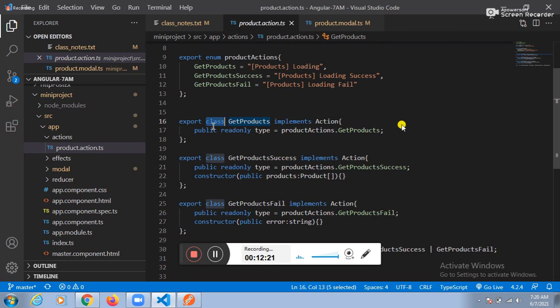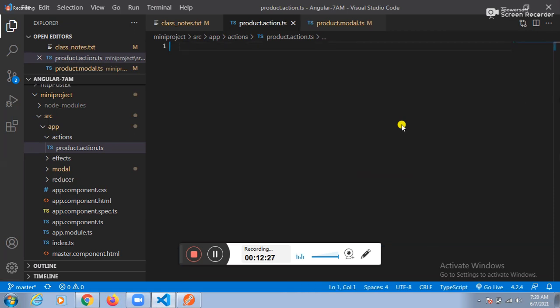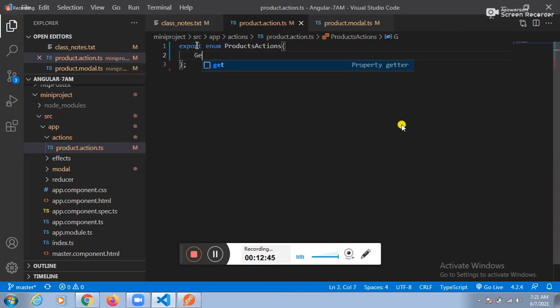Guys, can you please explain once again how to do this? How to create one enum? Export enum. Which enum? Products actions. What is the first one we need to take? The first one is get products.